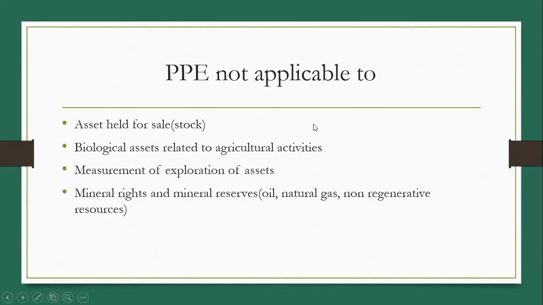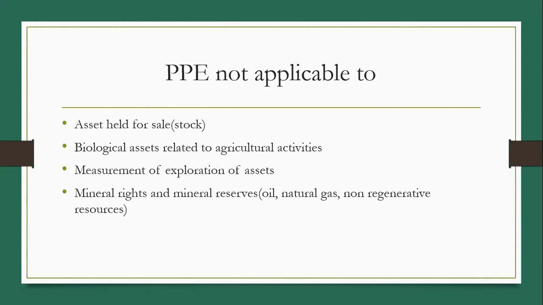PPE is not applicable for certain assets. First is an asset which is held for sale. Normally we call this asset stock. If any asset is purchased for selling purpose, it cannot be considered a non-current asset, and PPE is not applicable to such an asset.